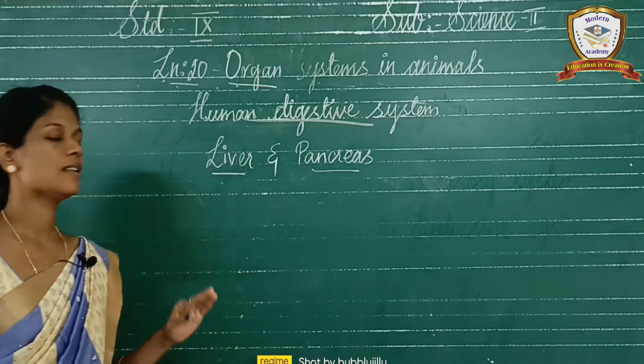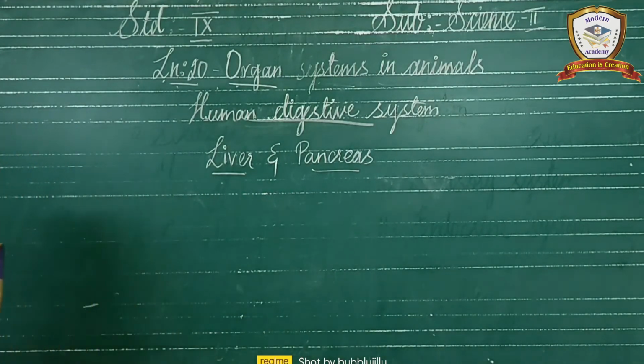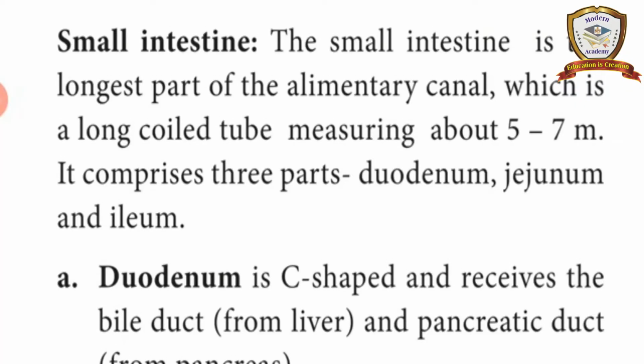Okay. So in this class we discussed in detail about liver and pancreas only. Okay. We can start small intestine.